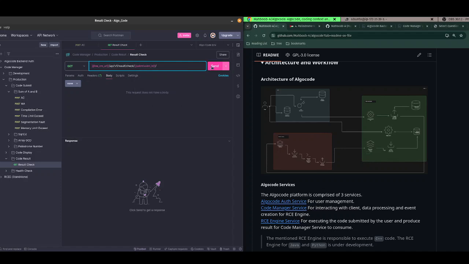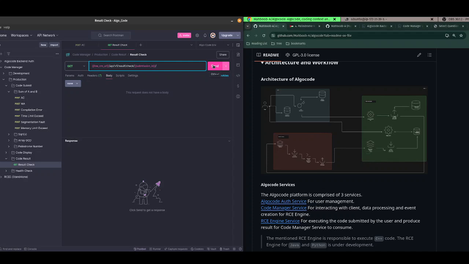Once the RC engine has executed the code and generated the result, it publishes the result to another result queue. That result queue is again processed by the code manager, which consumes the message, saves the result to a MongoDB instance, and caches it for 20 or 25 seconds.